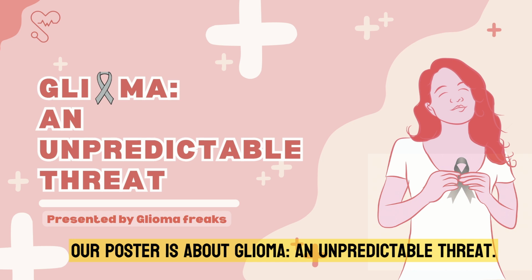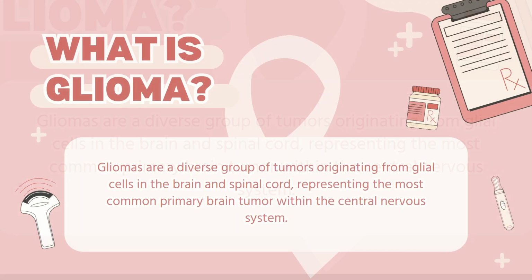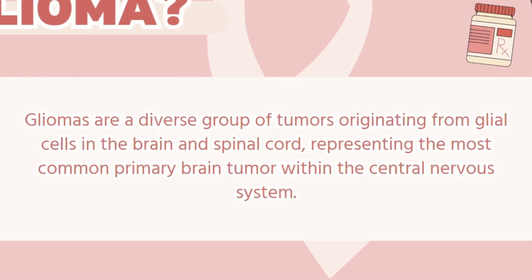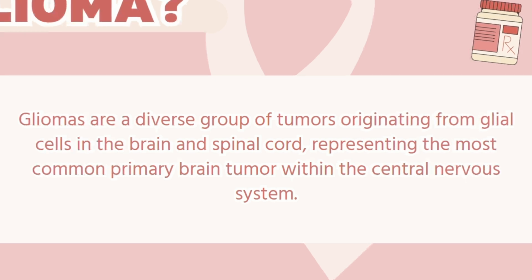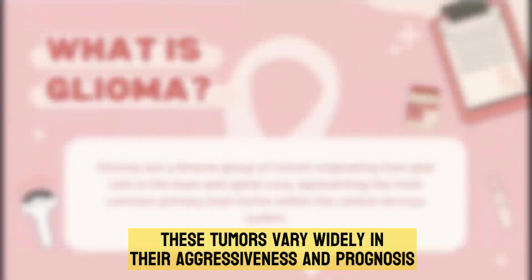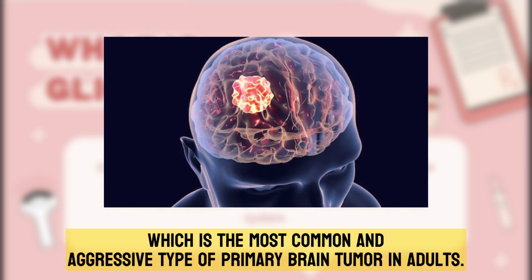Our poster is about glioma, an unpredictable trait. And now, let me first introduce what is glioma. Gliomas are actually a diverse group of tumors which originate from glial cells in the brain and spinal cord, representing the most common primary brain tumor within the central nervous system. These tumors vary widely in their aggressiveness and prognosis, ranging from low-grade pilocytic astrocytomas to highly malignant glioblastomas, which is the most common and aggressive type of primary brain tumor in adults.